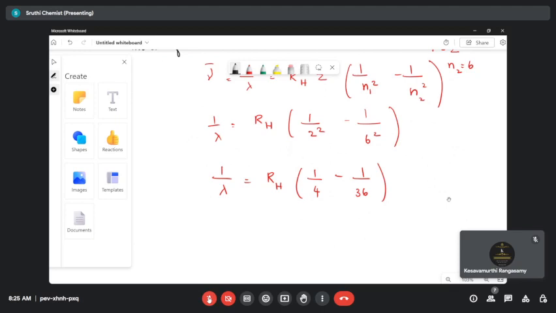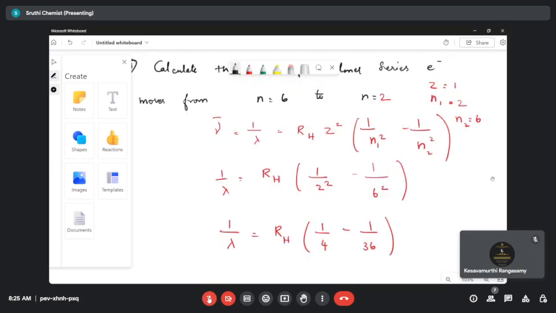So the electrons are excited from the lower energy to the higher energy state, and they fall from the higher energy to the lower energy state. During these transitions, you can see lines in the UV region, infrared region, and visible region. For example, if the lowest energy state is 1, and the electrons are coming from n is equal to 2 to n is equal to 1, the first line is called the alpha line. The next one is a beta line. The other line is a gamma line. Clear, right? Any doubt in this, students?